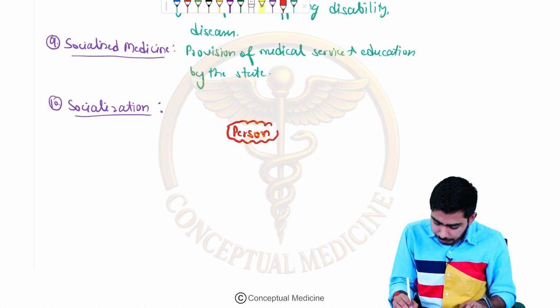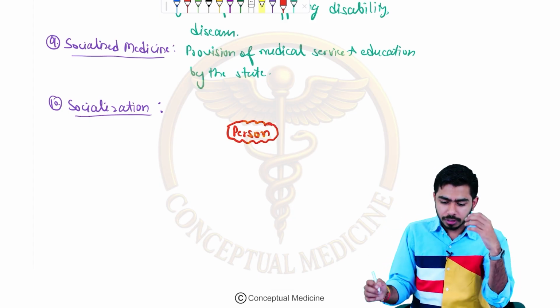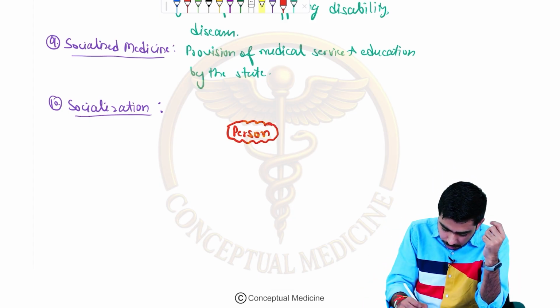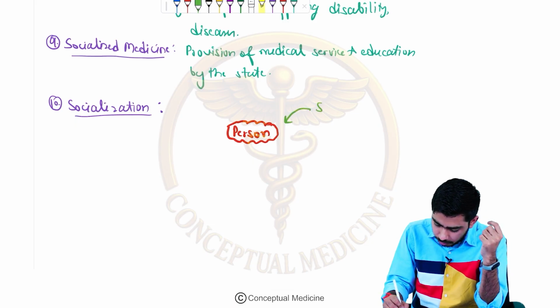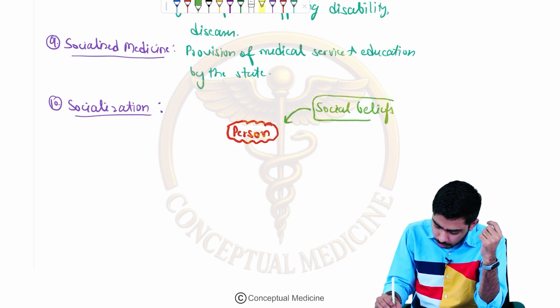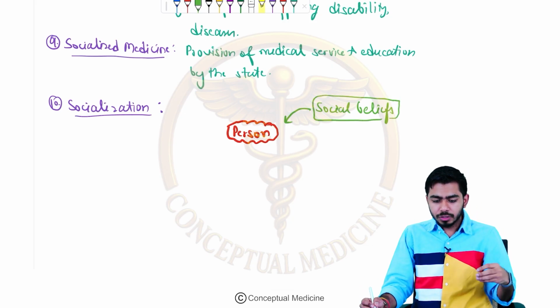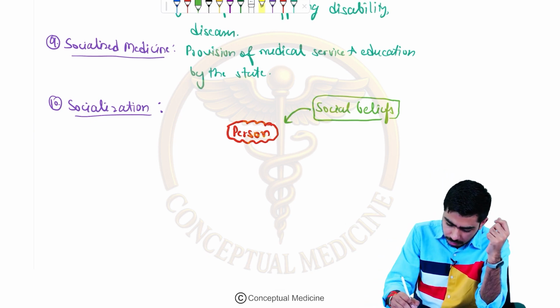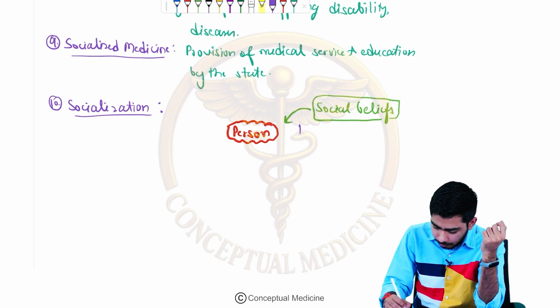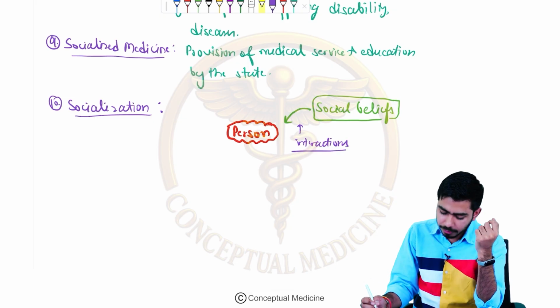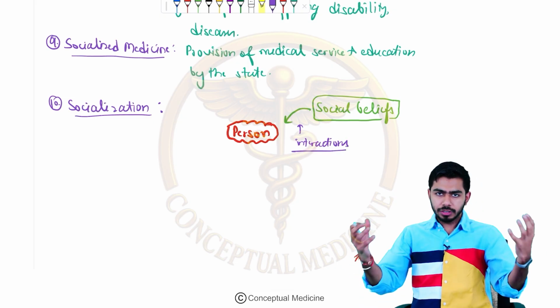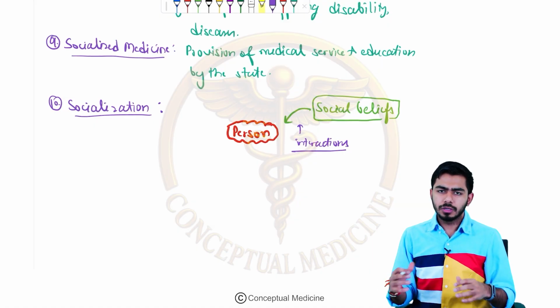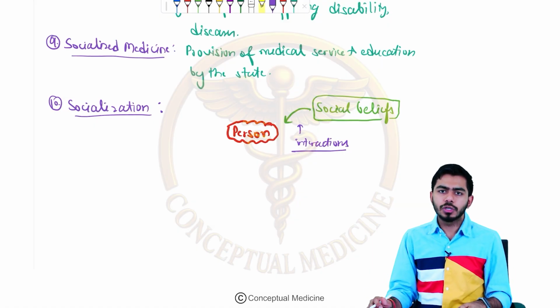The person will be imbibing social beliefs, social customs, which are coming into this person through daily interactions. That is called socialization.